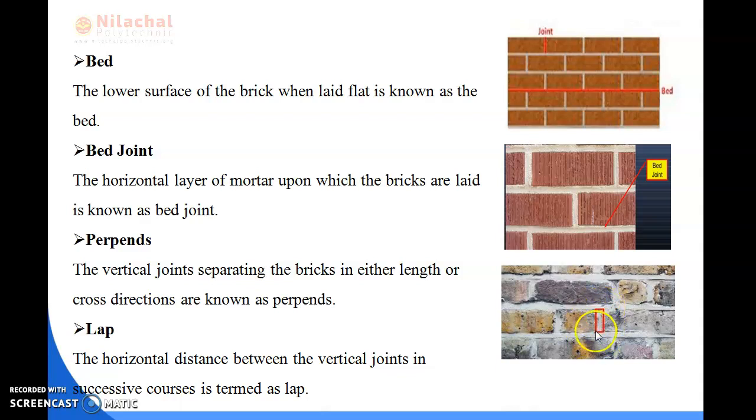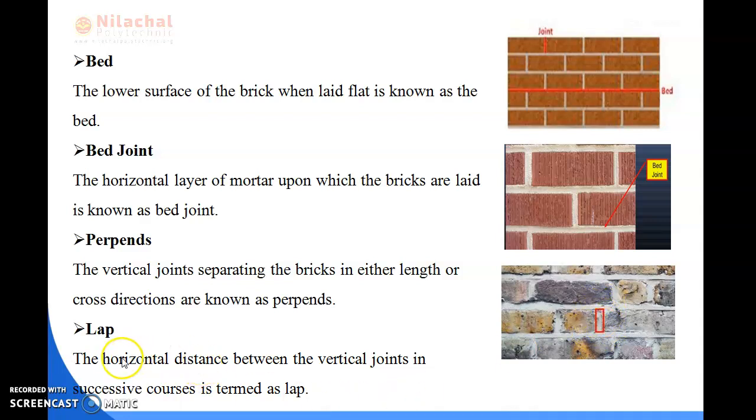Here you can see this is one of the perpends. So the vertical joints separating the bricks in either the lengthwise or cross directions are known as perpends. This is the red color mark I have shown here.